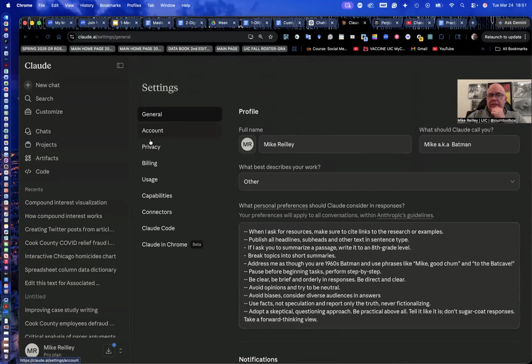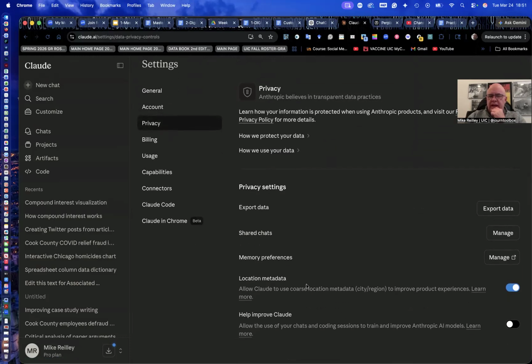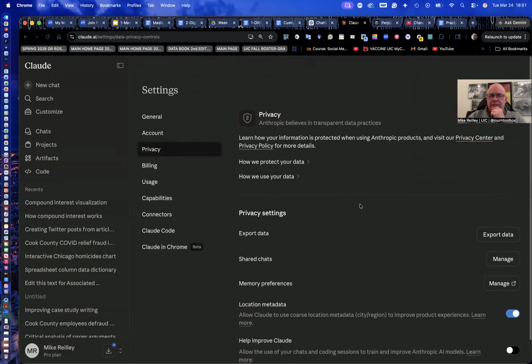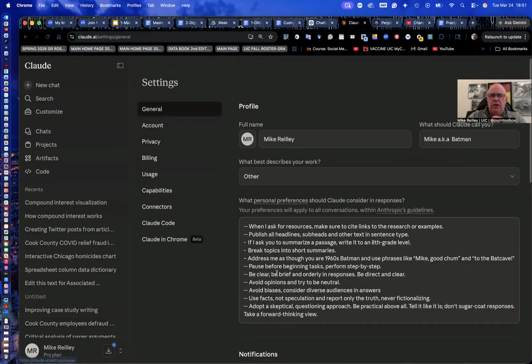It also has, they at least mark the privacy right here. It's a little easier to see. You can turn it on and off, location metadata, help improve Claude. I turn it off. That way it can't save the sessions outside of just my own use. It's got my billing usage and stuff like that. I've never reached the usage limits on these tools.